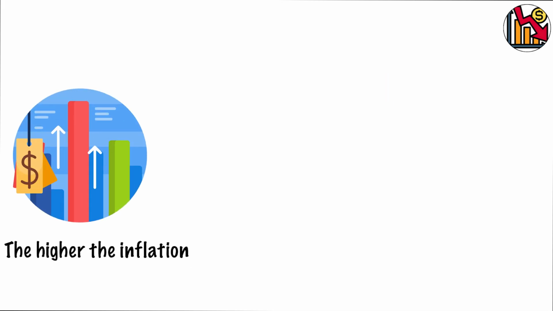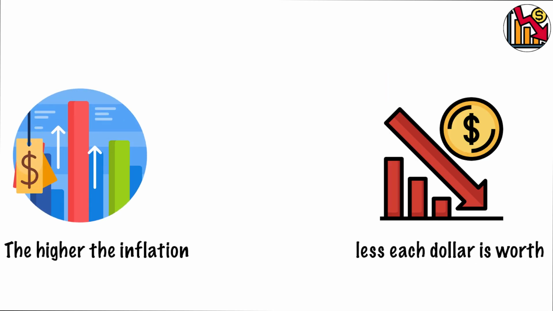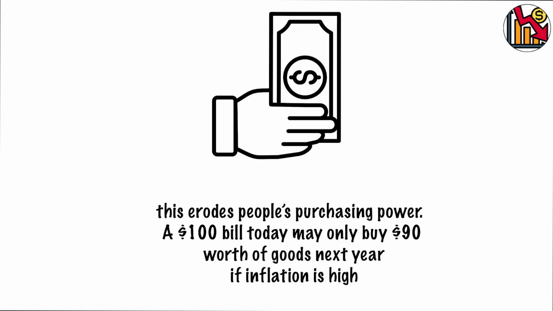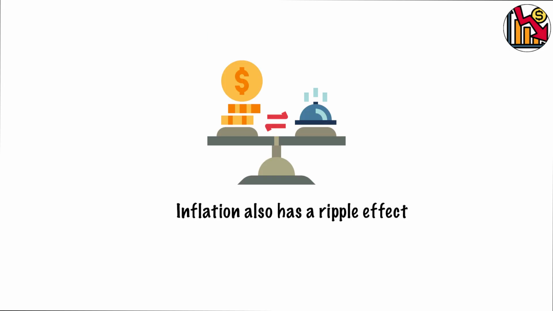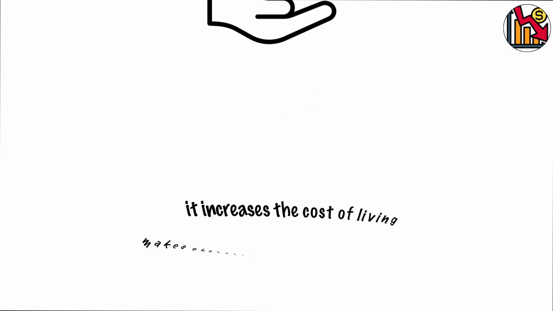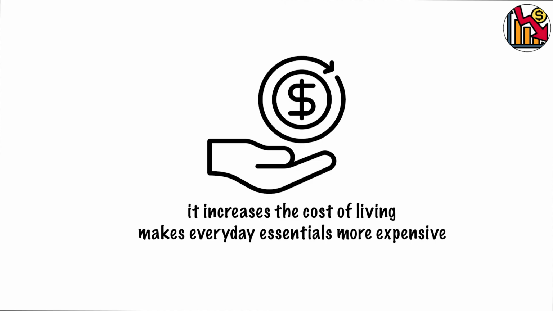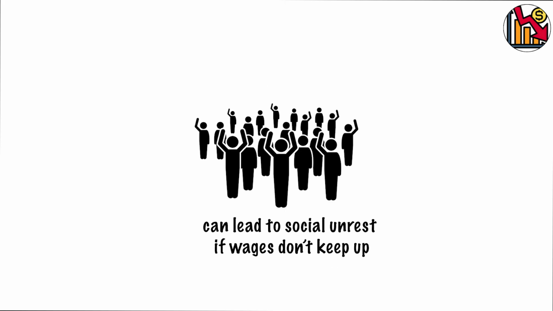The higher the inflation, the less each dollar is worth. Over time, this erodes people's purchasing power. A $100 bill today may only buy $90 worth of goods next year if inflation is high. Inflation also has a ripple effect. It increases the cost of living, makes everyday essentials more expensive, and can lead to social unrest if wages don't keep up.